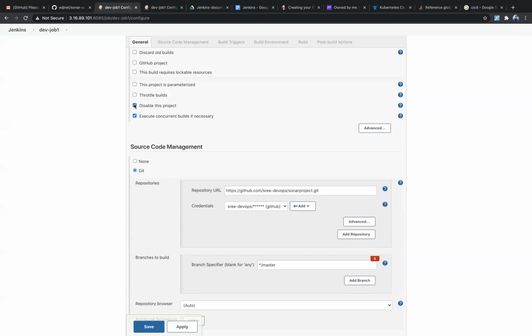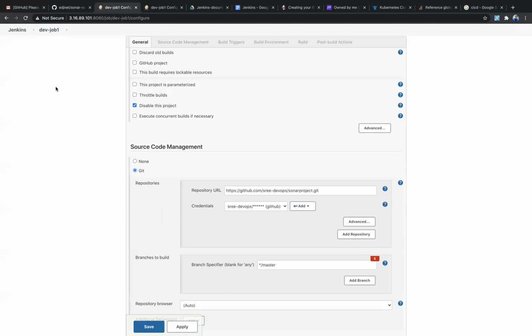Disable this project means you are disabling this project, so nobody is able to trigger this build. In Jenkins, the jobs are triggered by other developers also.